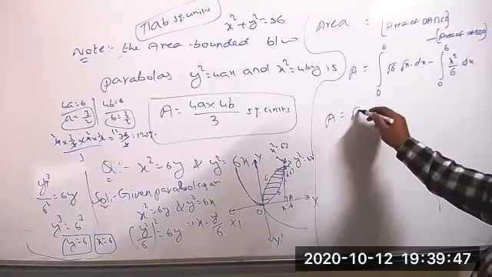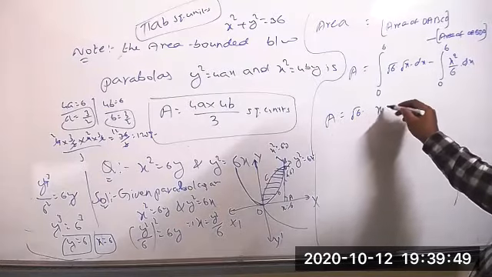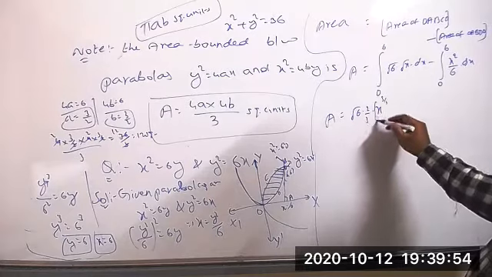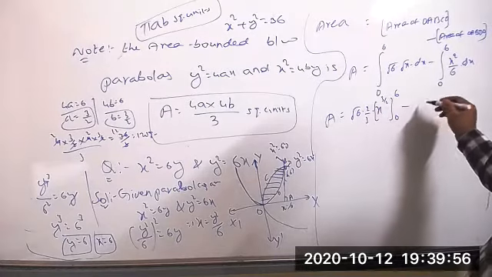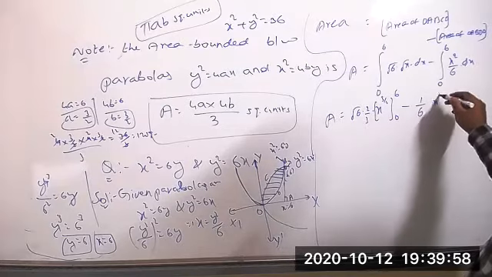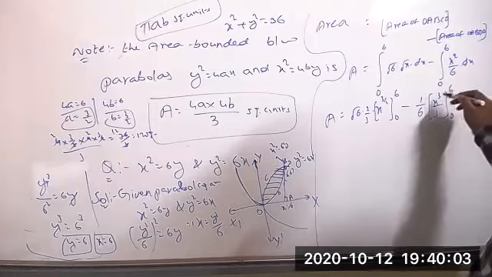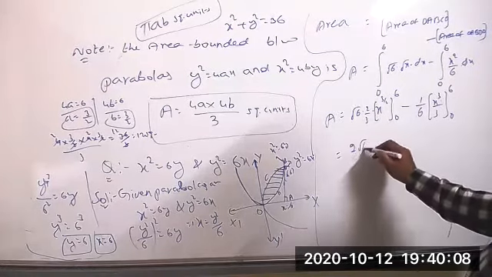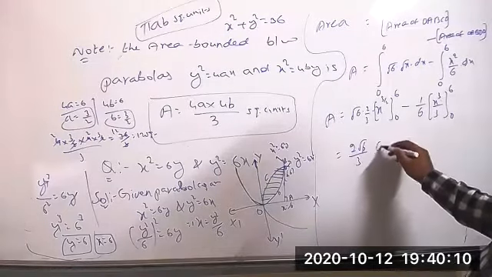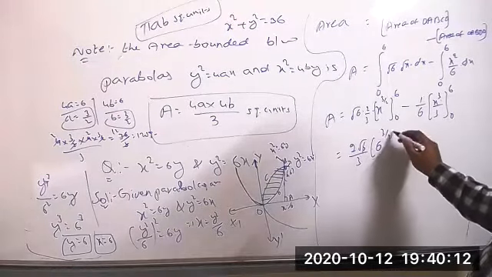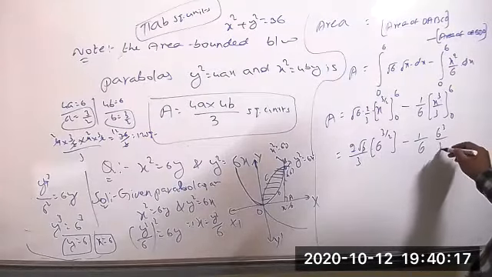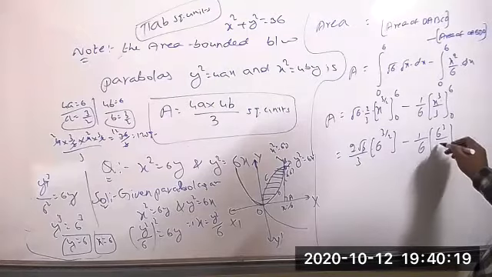You can substitute, root 6 is the constant value. So this is x power 3 by 2. I'm taking directly the 2 by 3 into 0 to 6, minus 1 by 6 into x cube by 3, 0 to 6 now. So upper limit minus lower limit. So 2 root 6 by 3 into 6 power 3 by 2, minus 1 by 6 into 6 cube by 3.